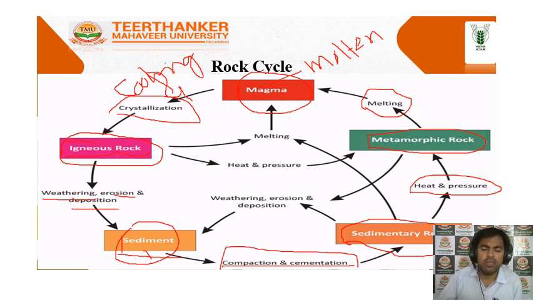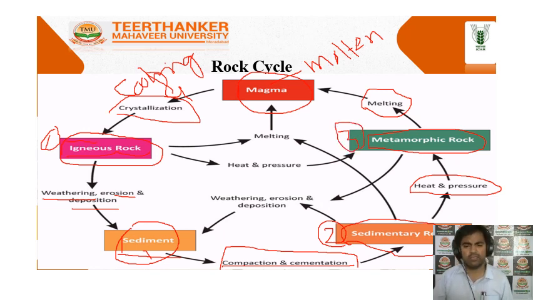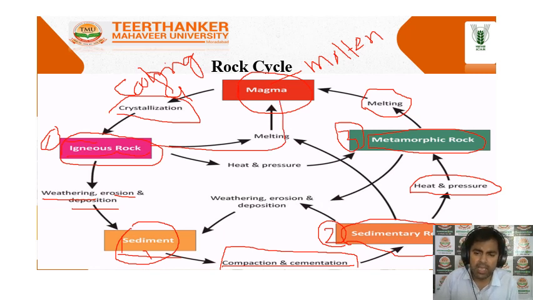So here you can see there are three types of rocks we are getting from this cycle. Number one is the igneous rocks, number two is the sedimentary rocks, and number three is the metamorphic rocks. Now one thing is most important: it is not compulsory that after the igneous rocks come the sedimentary rocks. Maybe after the igneous rock the melting process is possible, and it is converted into magma. Maybe the sedimentary rocks also melt and are converted into magma, and the metamorphic too.